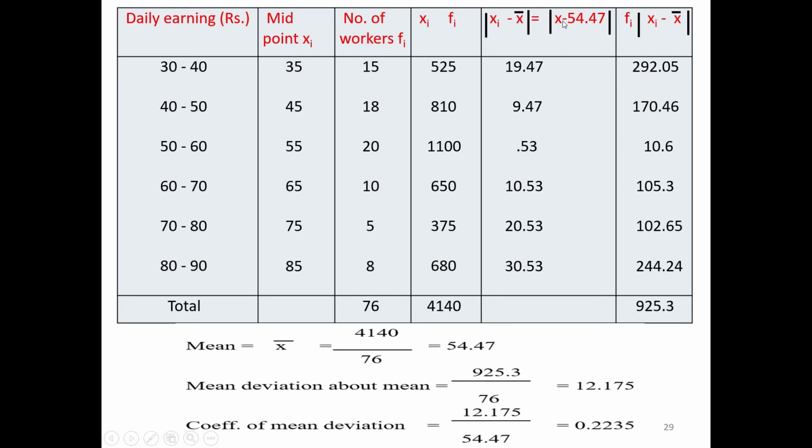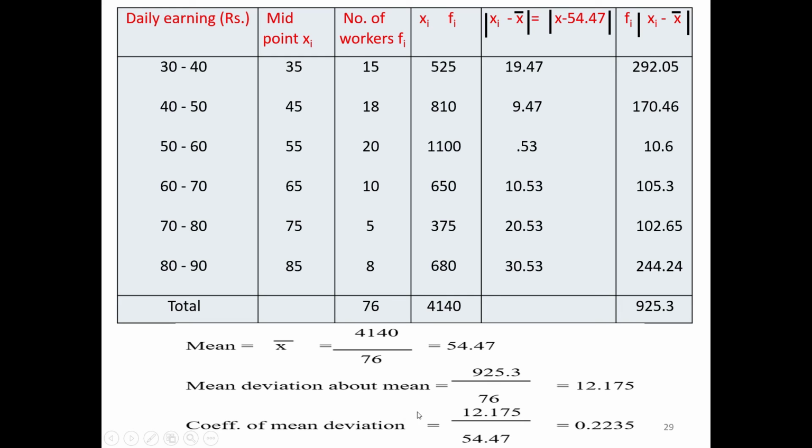So take the absolute value, xi minus 54.47, so 19.47, 10.53 and like this. And then we multiply fi into the absolute value of xi minus x bar, and the total works out to be 925.3.